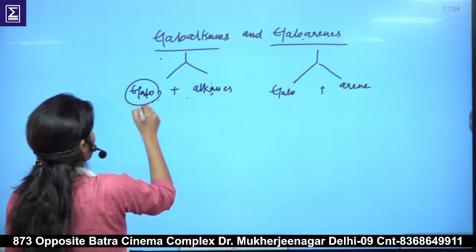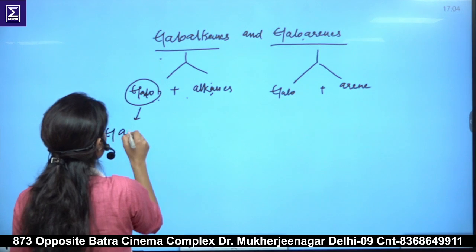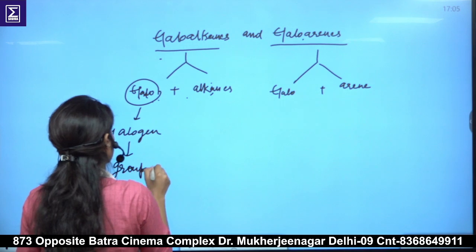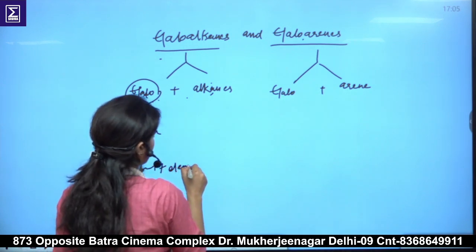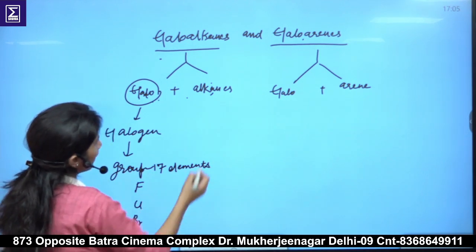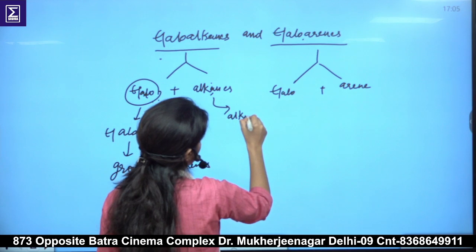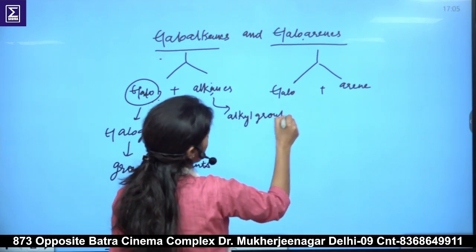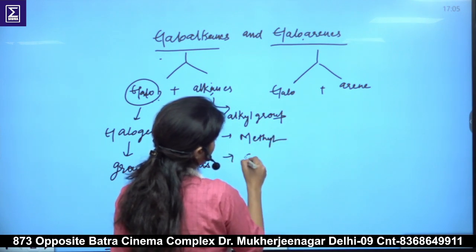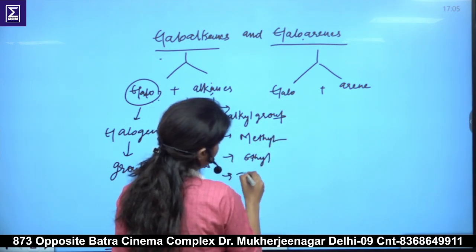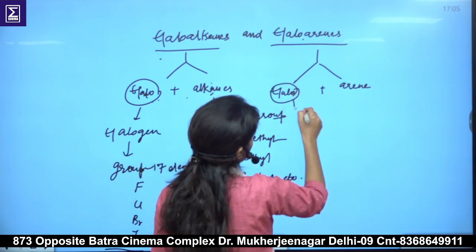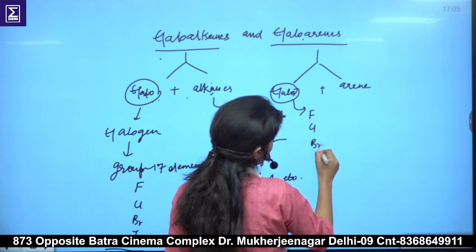Halo comes from the group halogen, which are group 17 elements. That includes fluorine, chlorine, bromine and iodine. And alkanes include alkyl groups, such as methyl, ethyl, propyl, etc. So similarly here it is group 17: fluorine, chlorine, bromine or iodine.